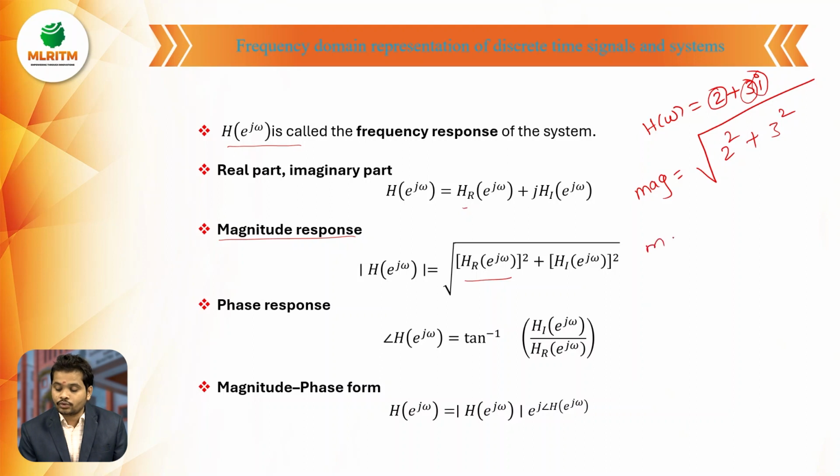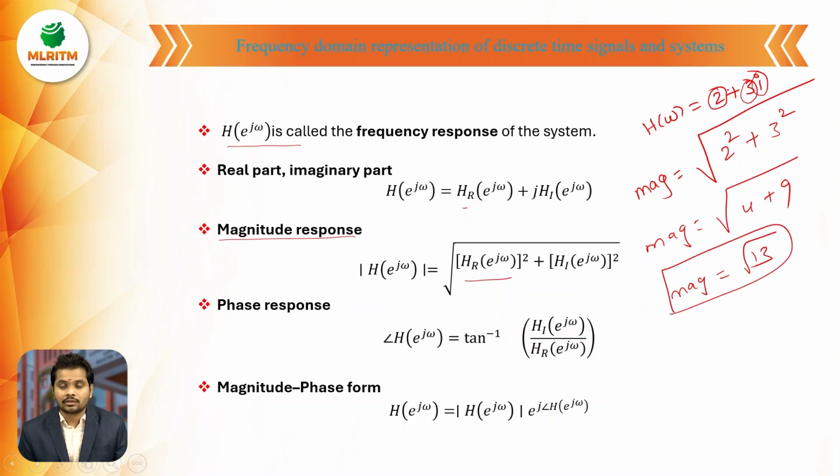So what is the magnitude now? Root of 2 square plus 3 square, means 4 plus 9. 3 square is 9, 2 square is 4, so this is nothing but root 13. So this is the magnitude response for the signal.